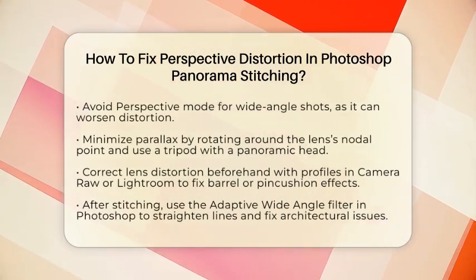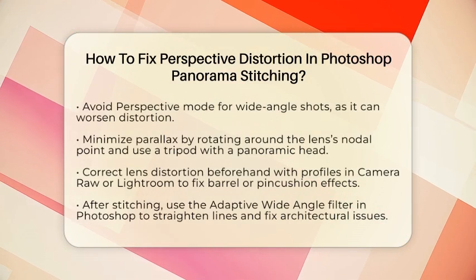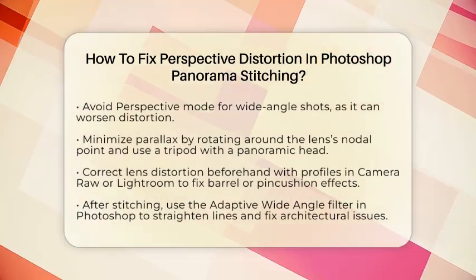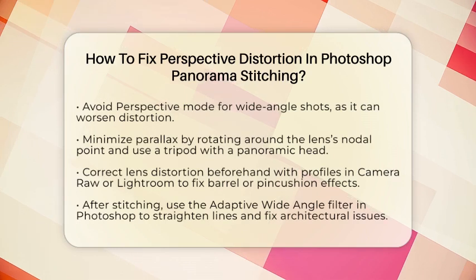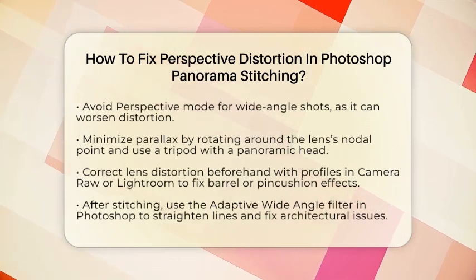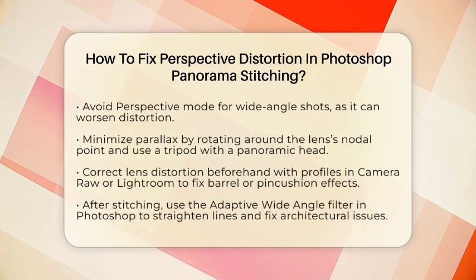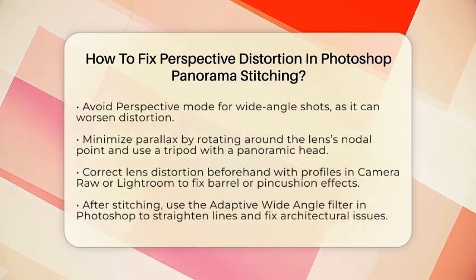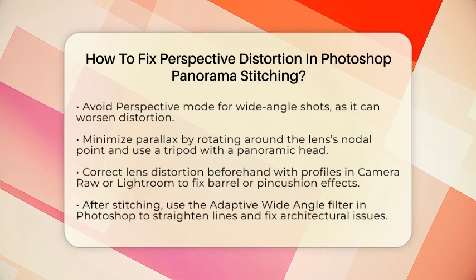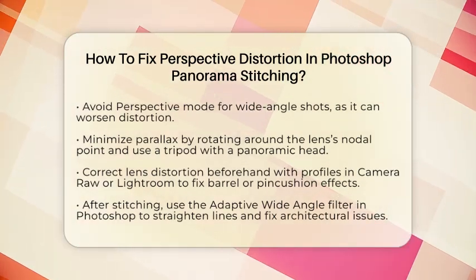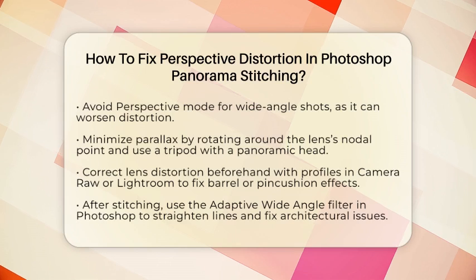Before stitching, make sure you shoot with minimal parallax by rotating the camera around the lens's nodal point. Using a tripod and a panoramic head helps keep everything level and aligned. Also, fix lens distortion before stitching by applying lens correction profiles in Camera Raw or Lightroom. This step corrects barrel or pincushion distortion caused by wide-angle lenses and makes the images easier to stitch accurately.